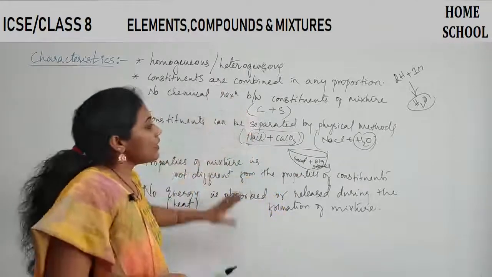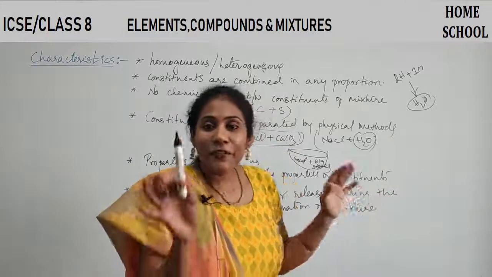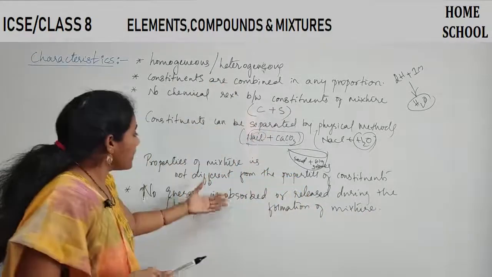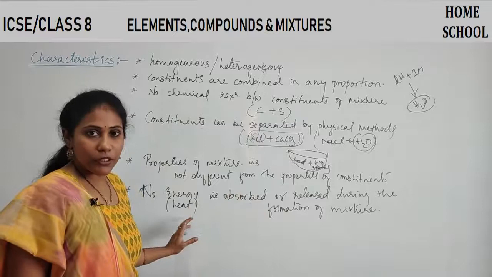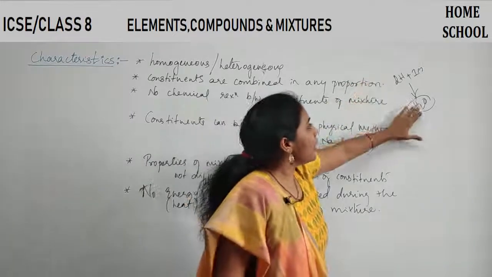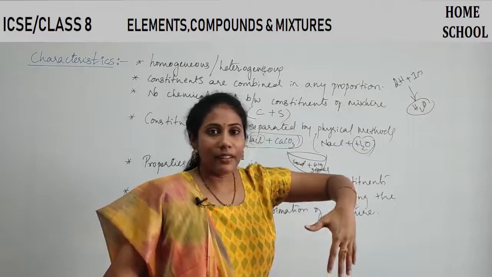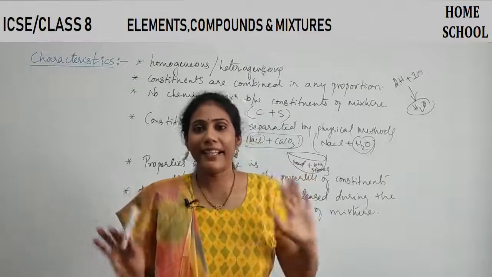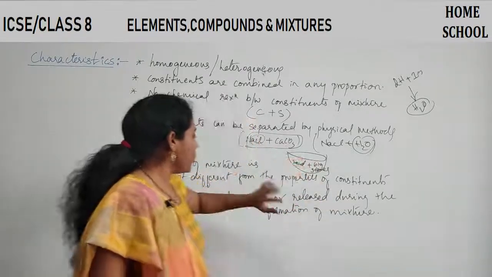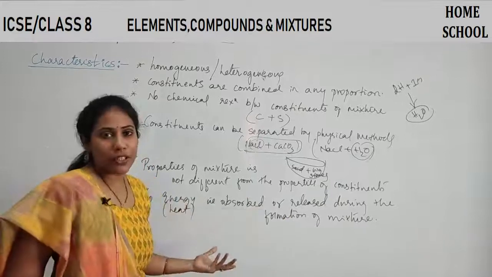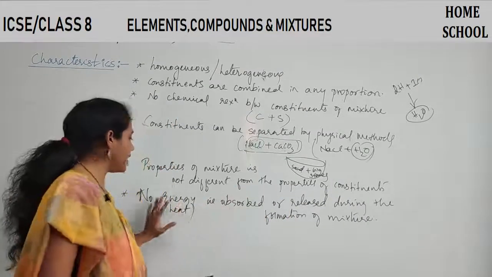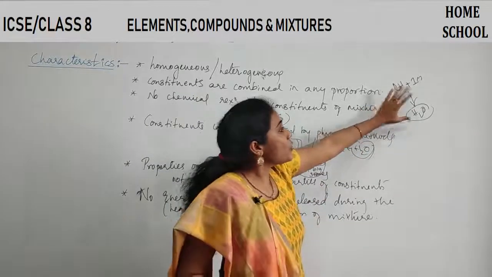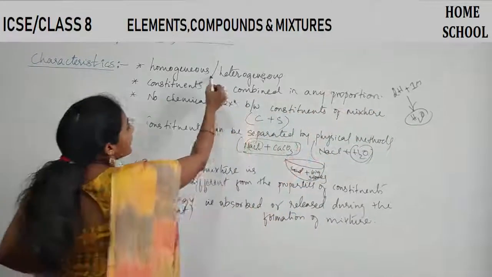So all points are opposite for the compound, isn't it? If I ask you what are the differences between a compound and a mixture, what would you say? In case of a mixture, there are no energy issues during the formation. But when a compound is formed, energy can be liberated, heat is liberated or heat is absorbed. There is some issue with energy or heat. But there are no heat issues in case of mixture formation. This is one important difference between mixture and compound. Another thing is, a compound is always homogeneous, but a mixture can be heterogeneous also.